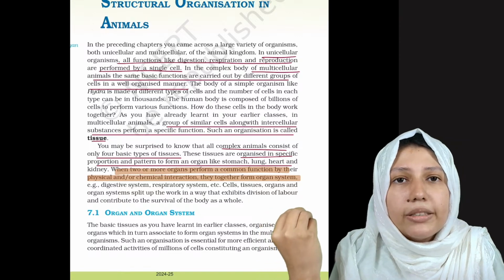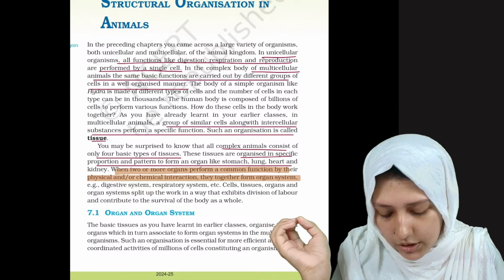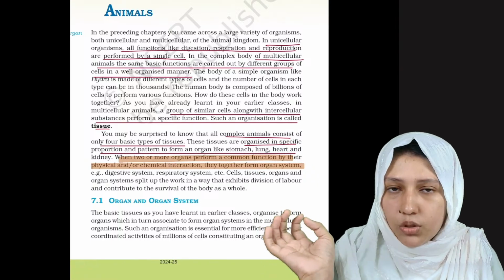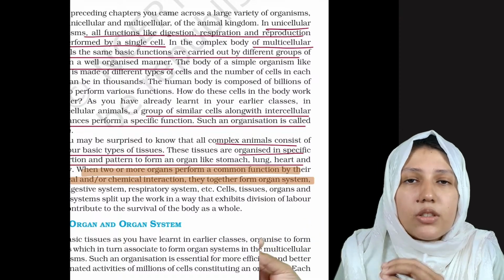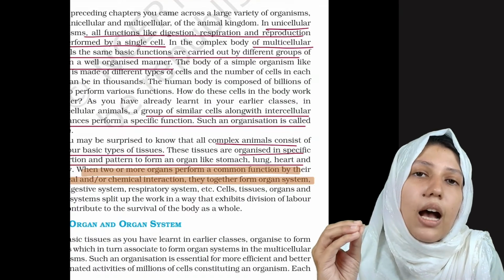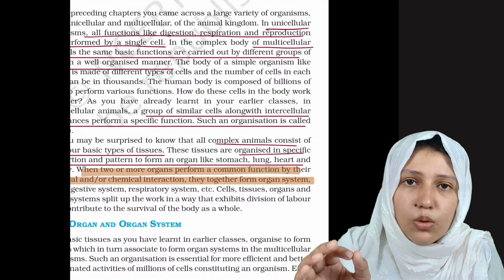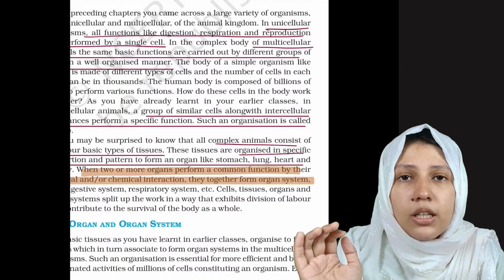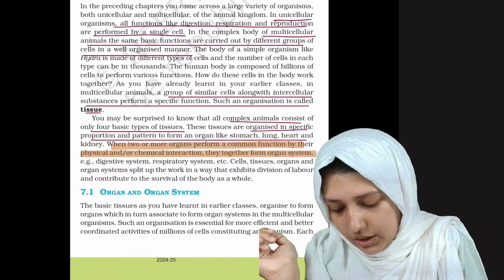But in multicellular organisms, the functions are carried out by different groups of cells in well-organized tissues. Tissue is a collection of cells, and the work is done in a structured order.